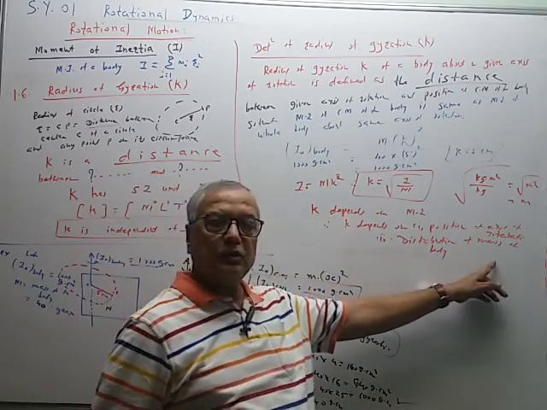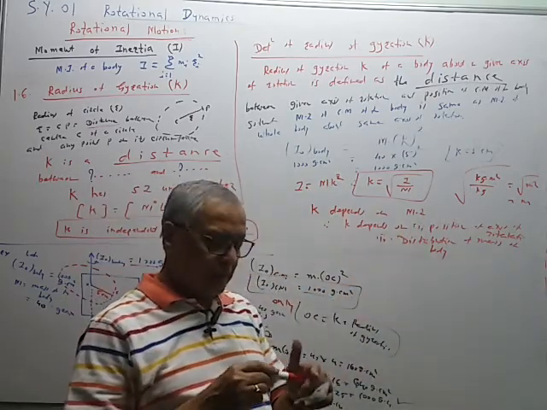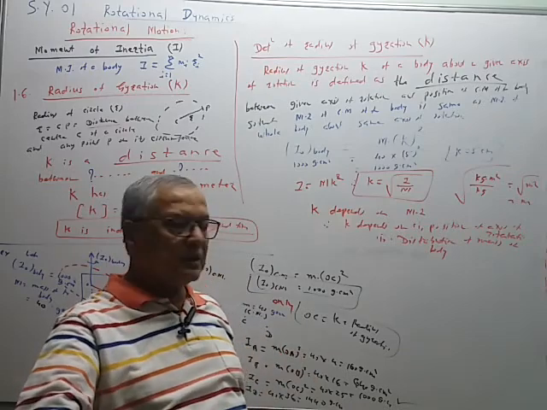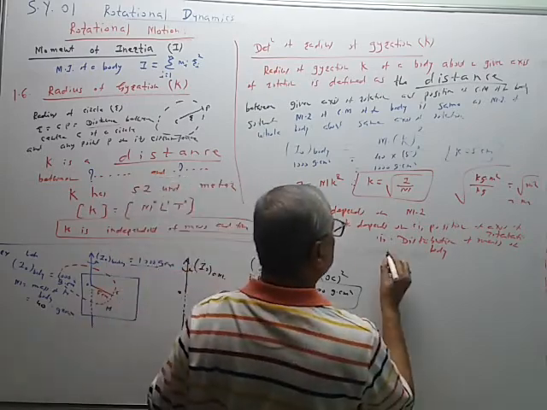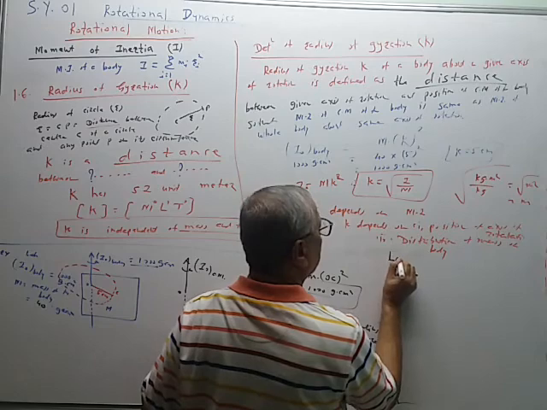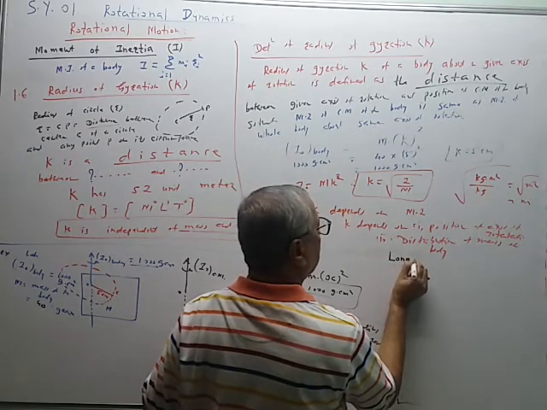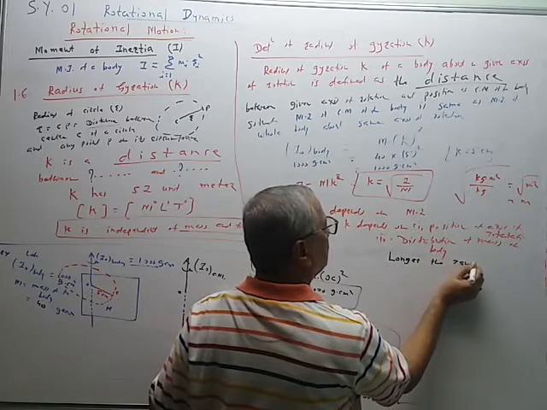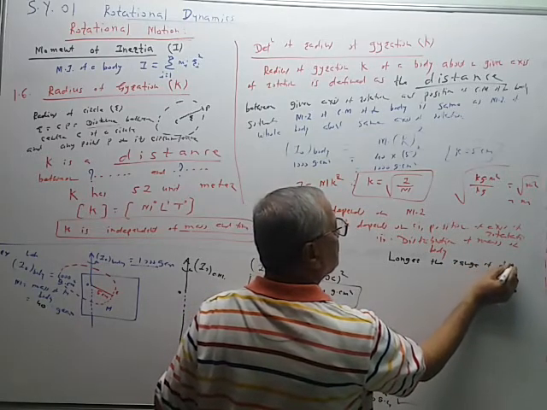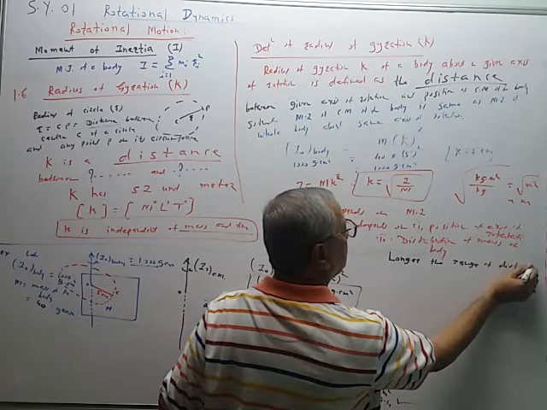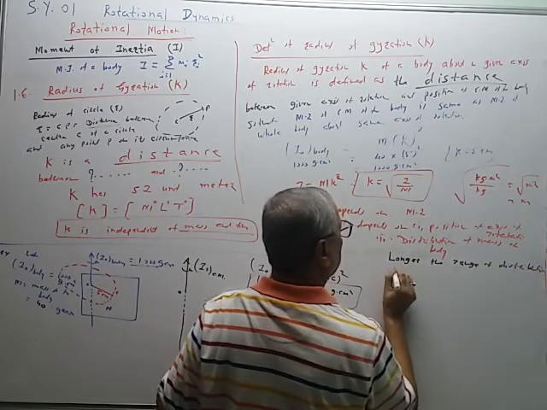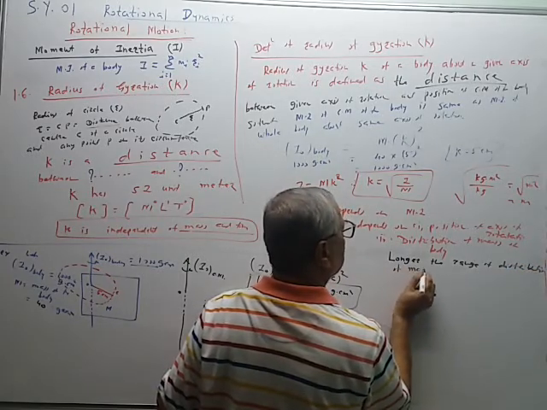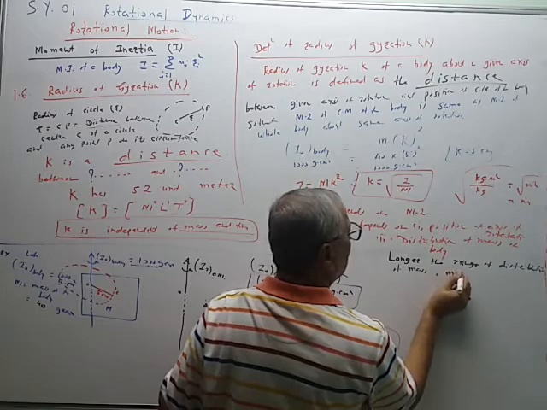Longer the range of distribution of mass, more is the moment of inertia, more is the K. The significance we can write like before. Longer the range of distribution of mass, more is the K.